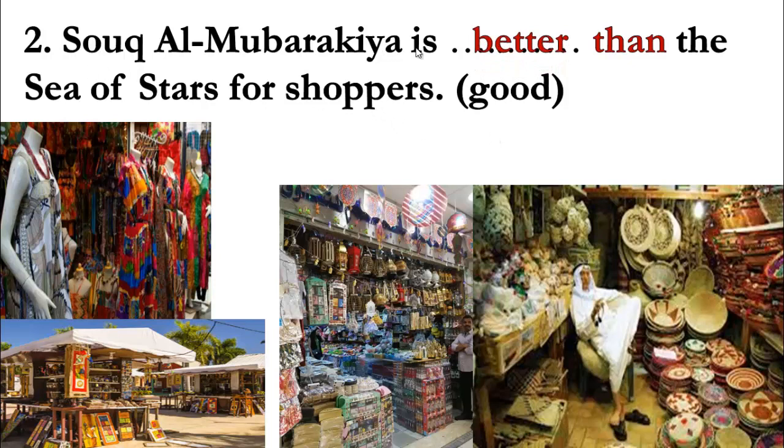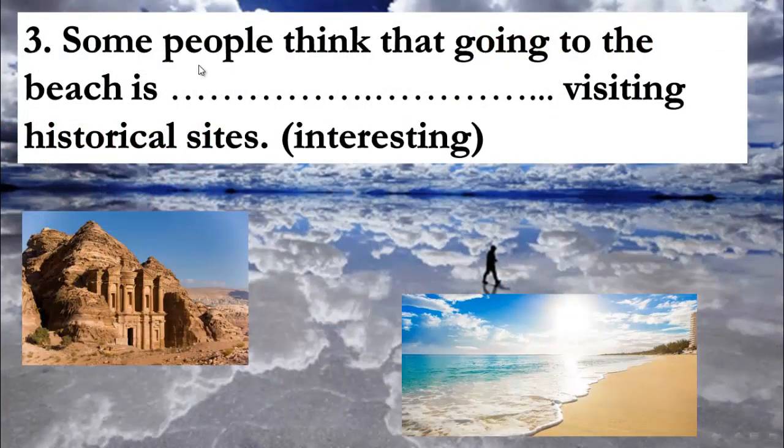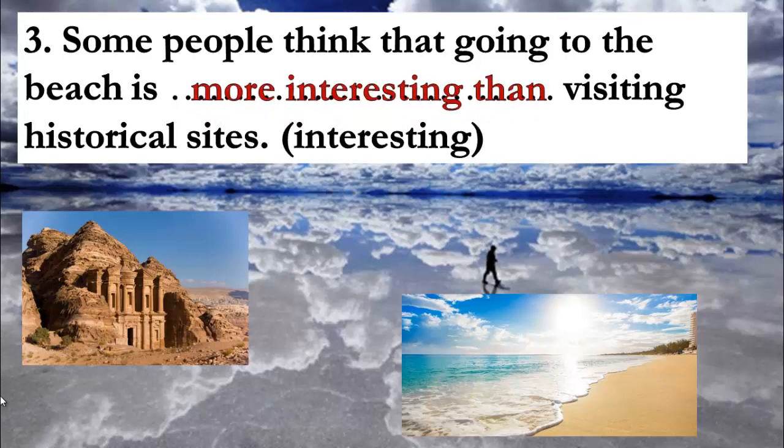Souq al-Mubarakiyya is better than the sea of stars for shoppers. Number three, who can use interesting? Yes, good, excellent, more interesting than.